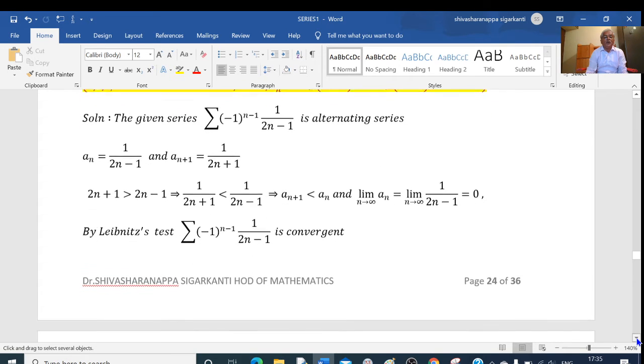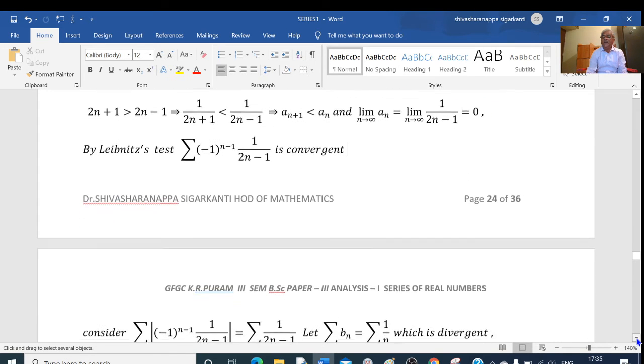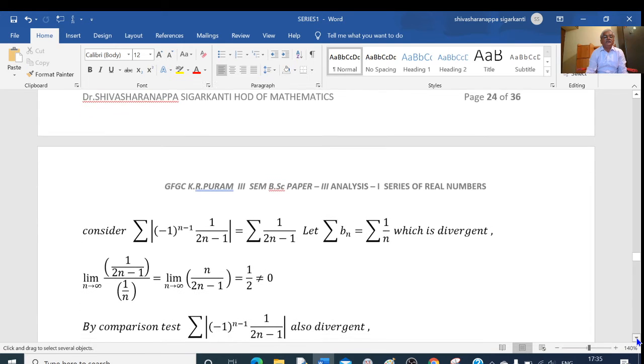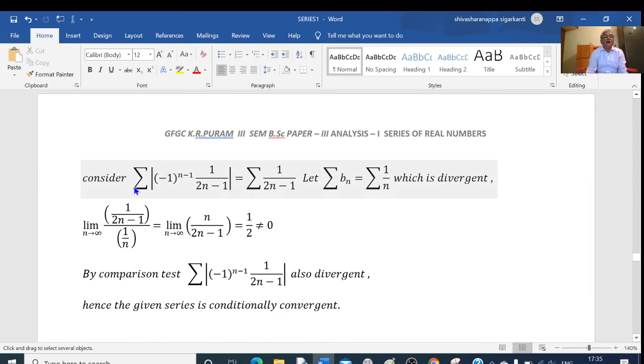And what about its modulus? Sigma of mod of a_n. Consider sigma mod of a_n. This is equal to sigma 1 by 2n minus 1. We have to test the convergence of this series. What I do here is I will go for the comparison test.